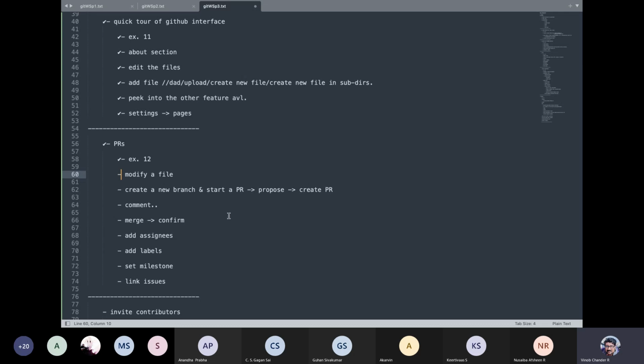GitHub. All right, and then depending upon the pull request that we create, we can comment on that, right? We can merge it, right? So let us do this one by one so that we get a better understanding, step by step, rather than seeing the entire picture. So first of all, let us modify a file.